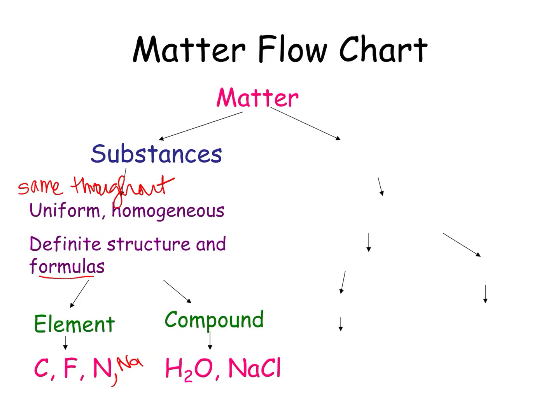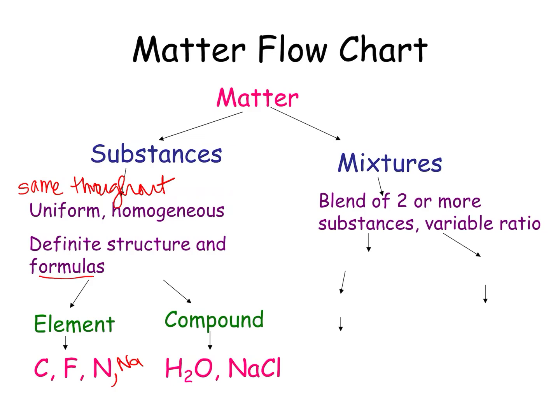If you are not pure and the same throughout, you're something called a mixture. Mixtures are a blend of two or more substances in a variable ratio. Notice how when you have water over here, there's always 2 hydrogens for every 1 oxygen. If you change that ratio from 2 to 1 to 2 to 2, which would be a 1-to-1 ratio, or 2 to 3, then no longer are you dealing with a pure substance. So there are 2 kinds of mixtures.